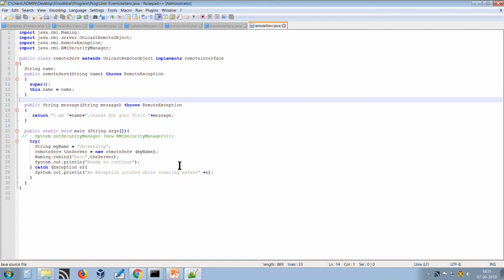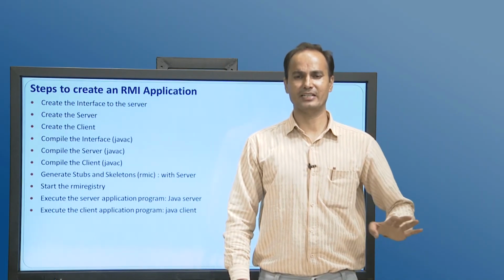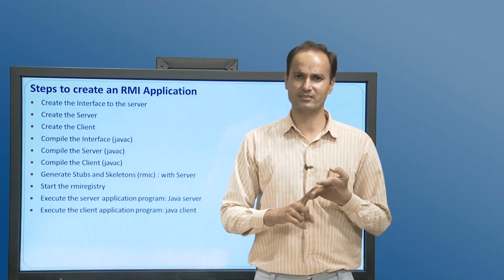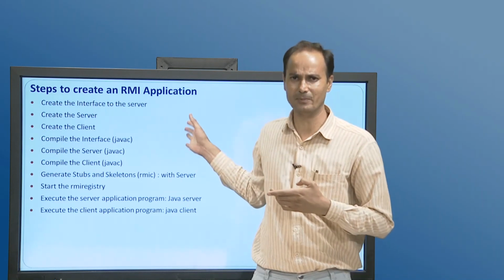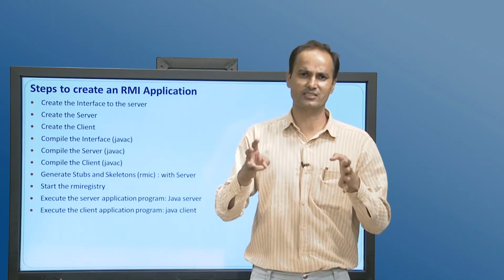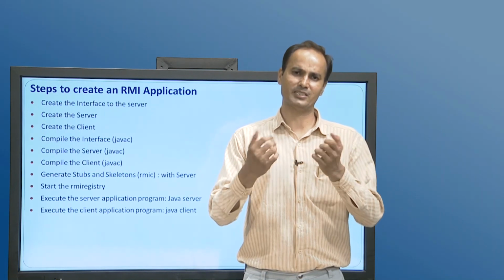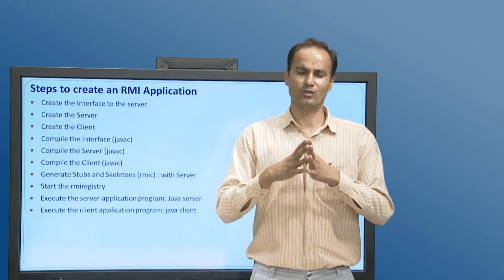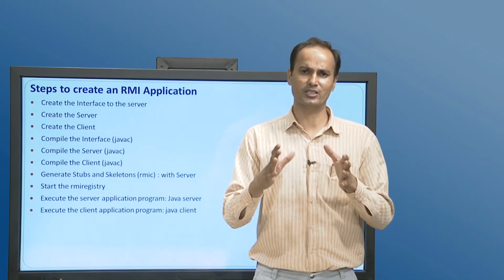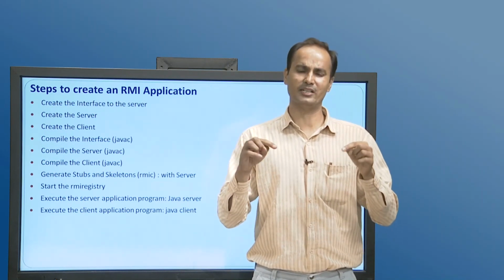So I hope that you have understood the concepts of RMI in Java. You have seen that we have created 3 programs: remote interface, client and server, and we have provided the mechanism required as shown in the different steps of an RMI application in all these 3 programs. And at last we have executed it. We have sent the request from the client program and the server has responded with a particular message that we have written in the response. So I hope that you have understood the concepts of RMI, its working environment and the steps to create an RMI application using Java.